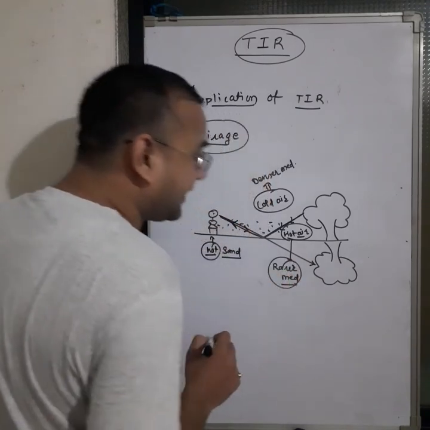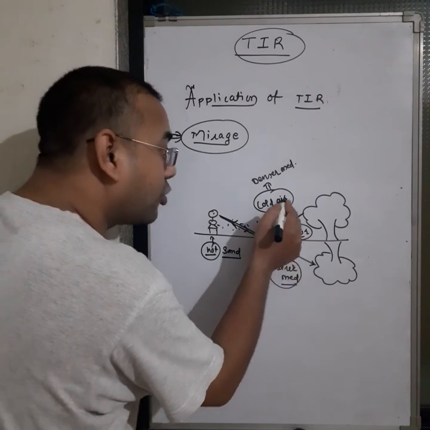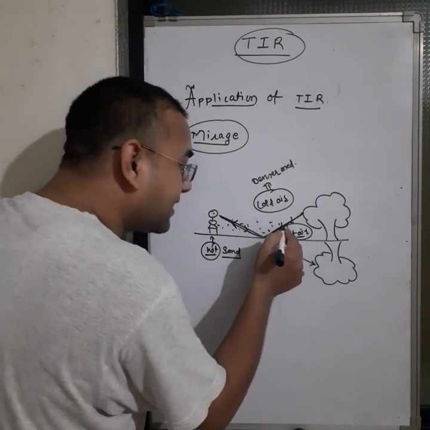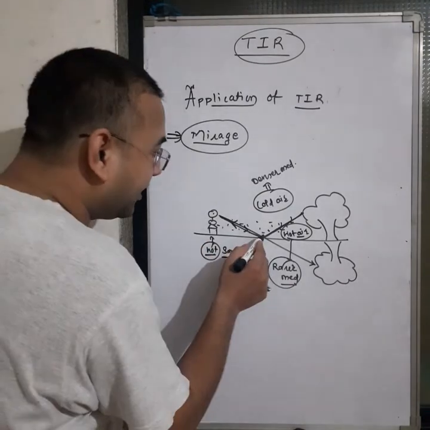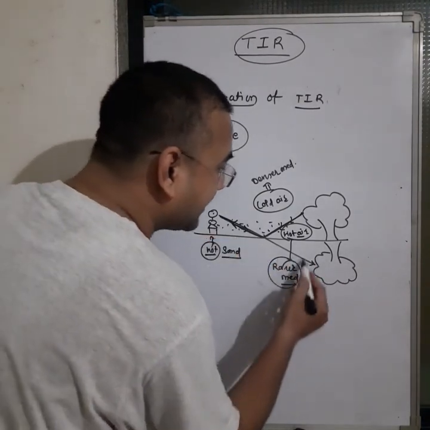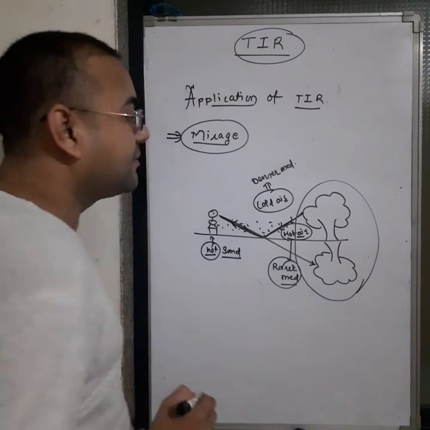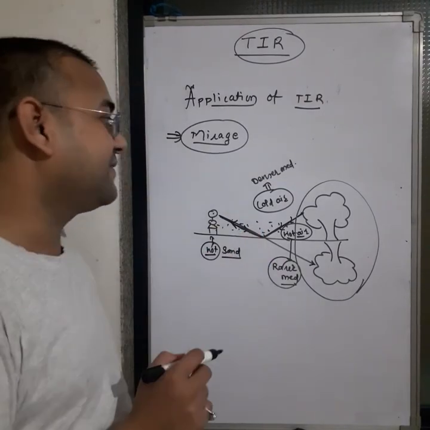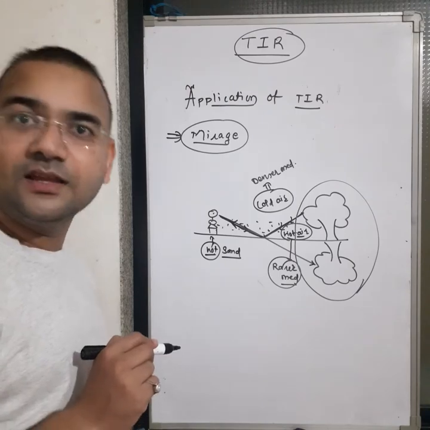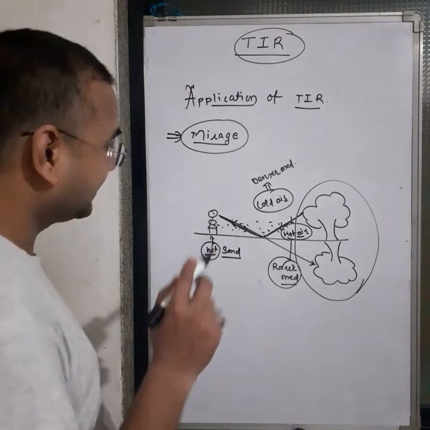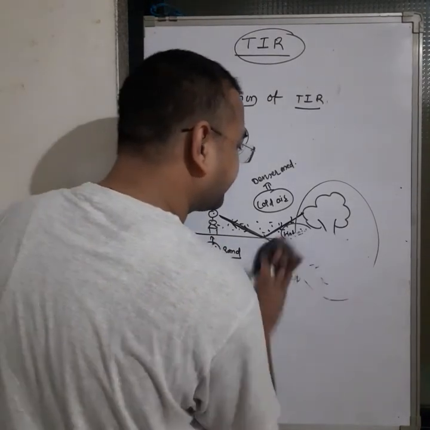So when light rays pass from the cold air, meaning the denser medium, to hot air, meaning the rarer medium, then it will reflect and gives the mirage effect. And this mirage effect is due to TIR. Got it?